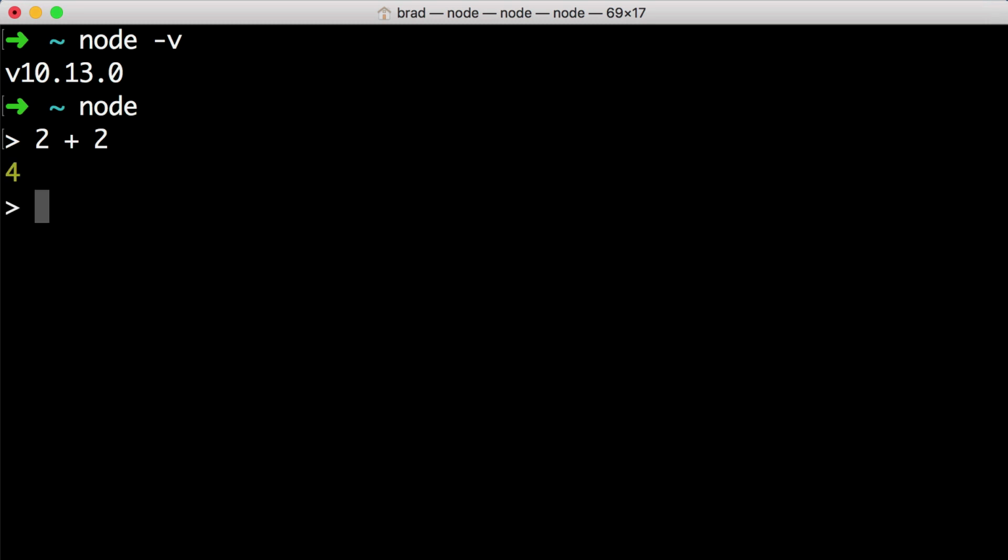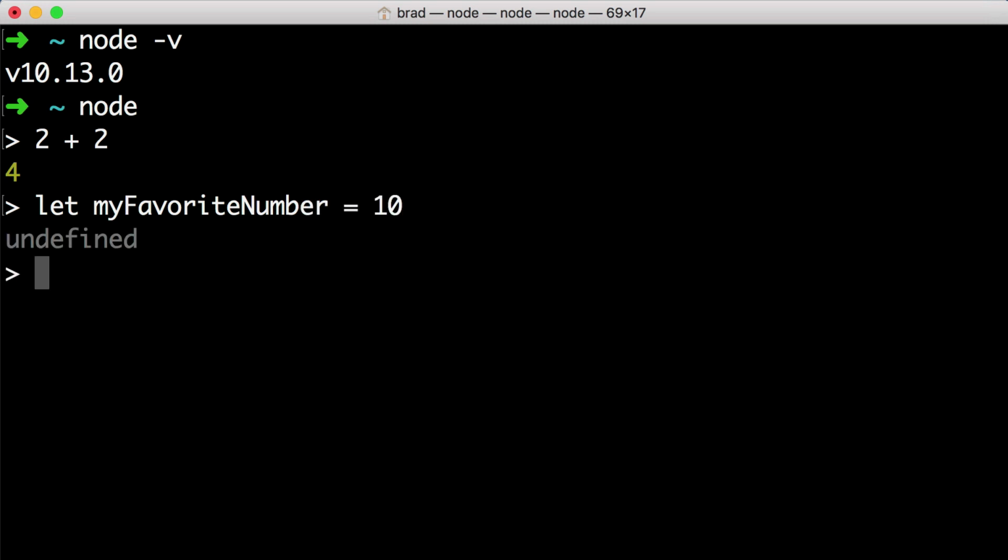We see 4. This is very similar to earlier in the course when we first started to experiment with the web browser's console. Basically, right now, we are in the Node console. So we are free to speak the JavaScript language. We could create a variable, say, let my favorite number equal 10, push enter, that gets stored into memory, and then I could say 7 plus my favorite number, push enter, we see 17.